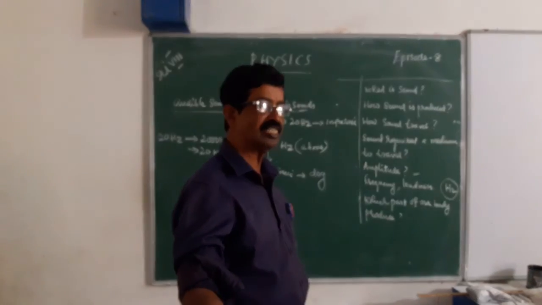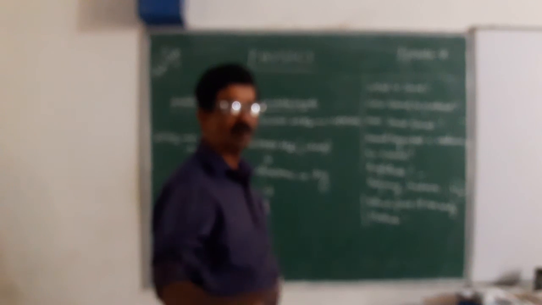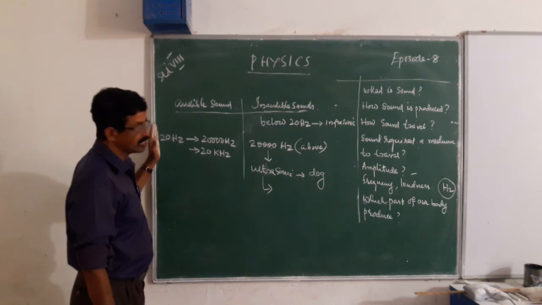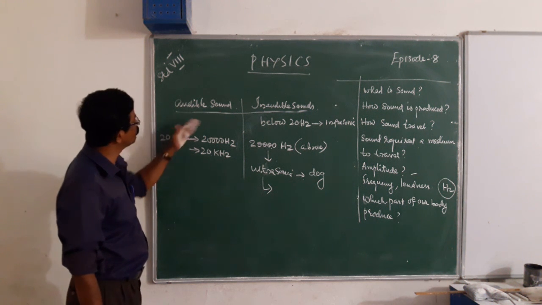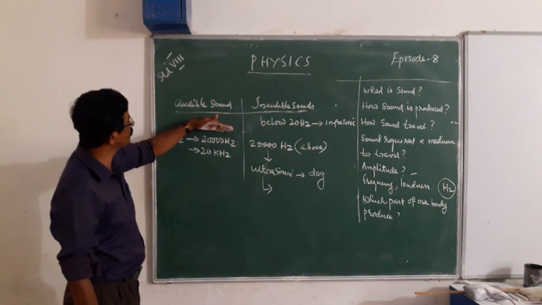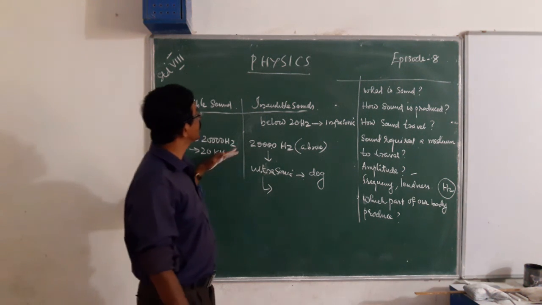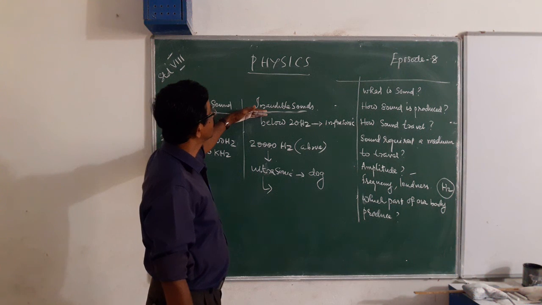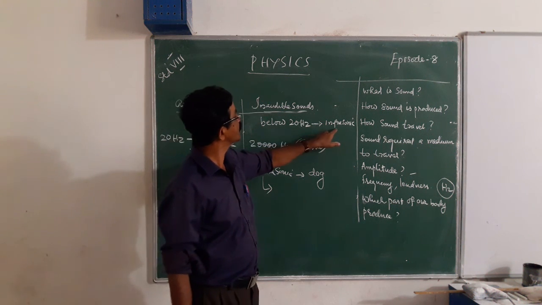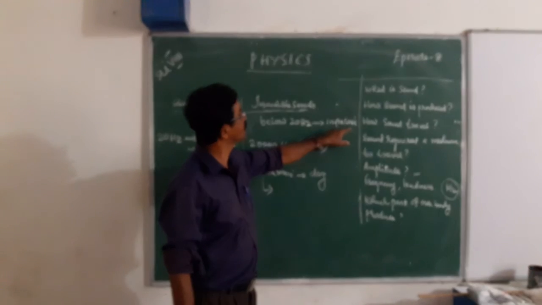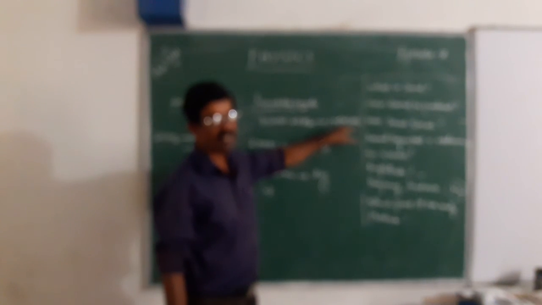Whenever there is vibration, there will produce a sound, but all sound frequency we cannot hear. We can hear only sound of frequency 20 Hertz to 20,000 Hertz or 20 kilohertz. Which sound we cannot hear? Below 20 Hertz. And what it is called? It is called infrasonic sound.